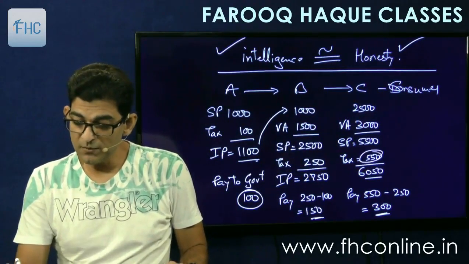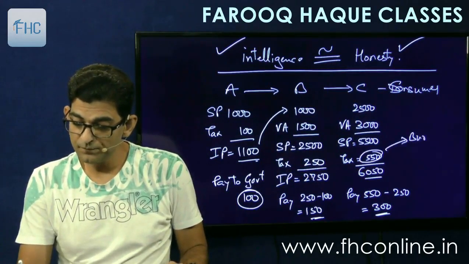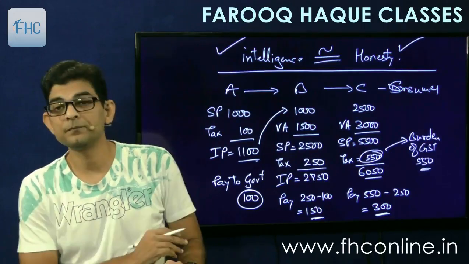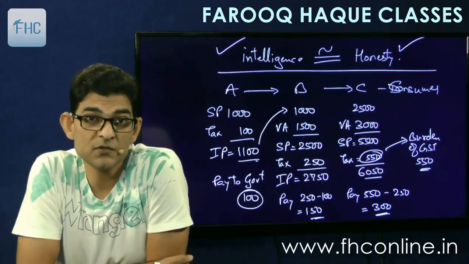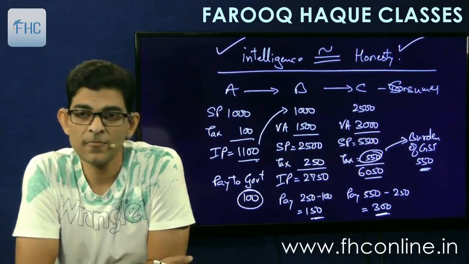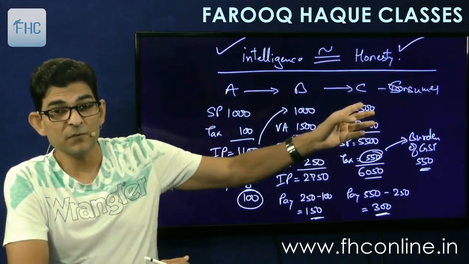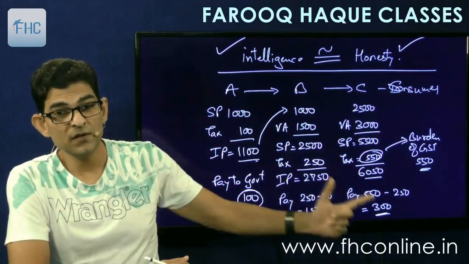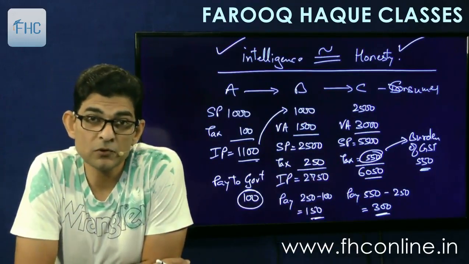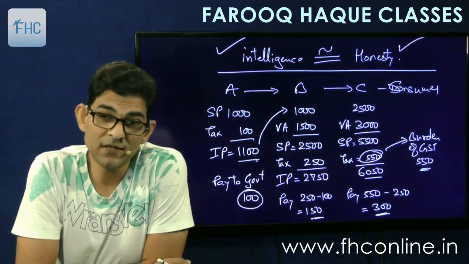How much burden ultimately passes on to the consumer? The burden of GST falling upon the consumer is 550. That is the tax which is charged on the ultimate sale price. But this 550 is not collected from one person. Government collects it from 3 different people in small amounts, aggregating 550.